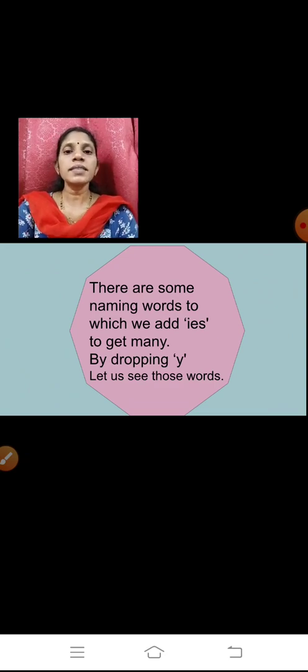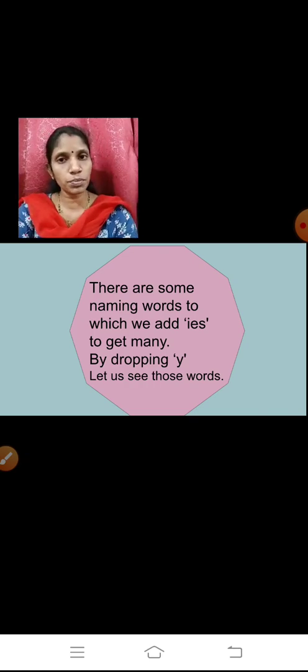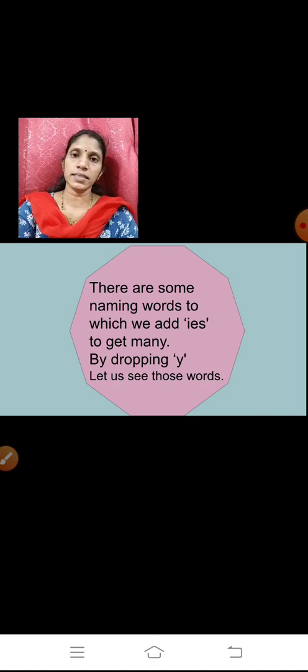There are some naming words to which we add IES. How will you come to know where you are supposed to add IES to get many? The naming word will end with Y.